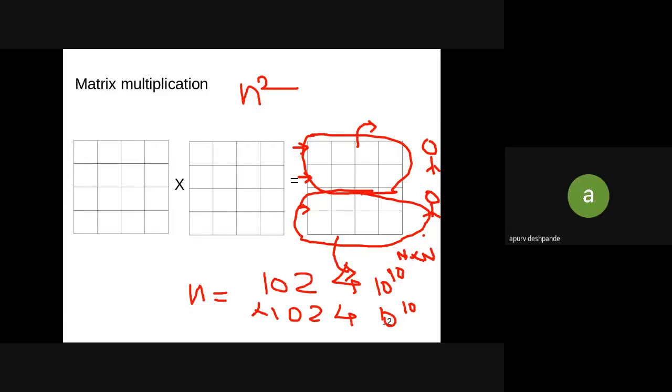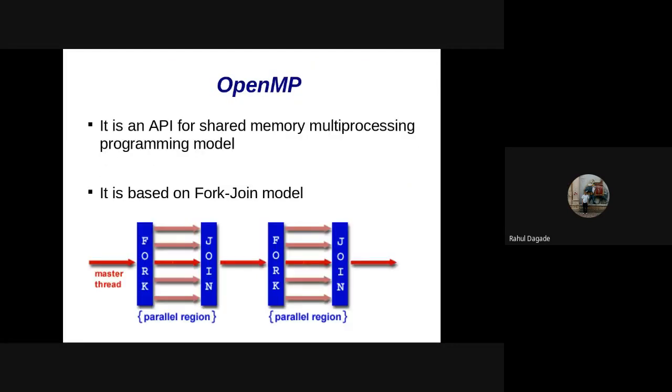If we employ multiple GPUs, then probably yes. In CPUs it is not possible. In CPUs we don't have that many cores, but in GPUs we have. So that is the difference between CPU and GPU. CPUs typically have a very small number of cores, but GPUs have a very high number of cores.